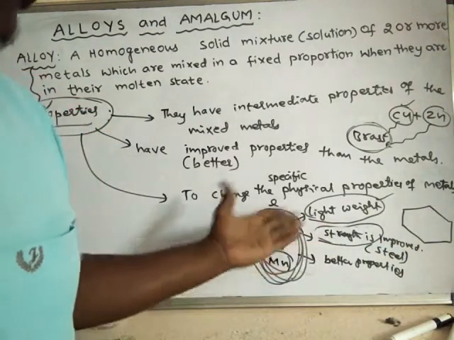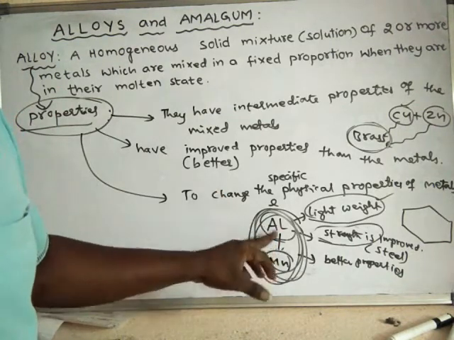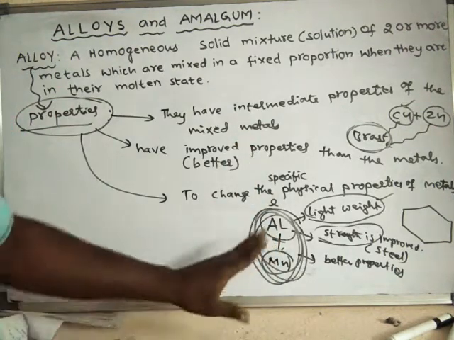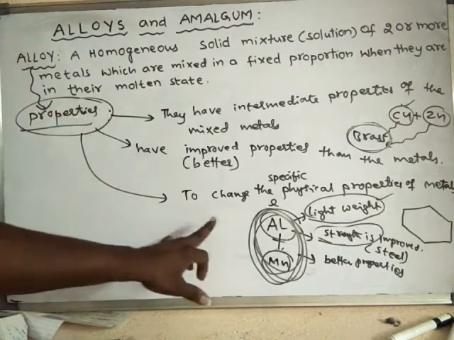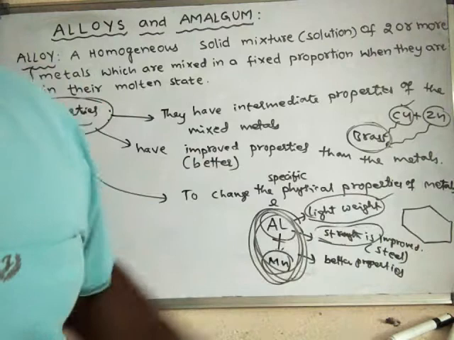Hence such aluminium, its physical properties are changed by alloying. That means alloying is done to change the specific physical properties of metals.